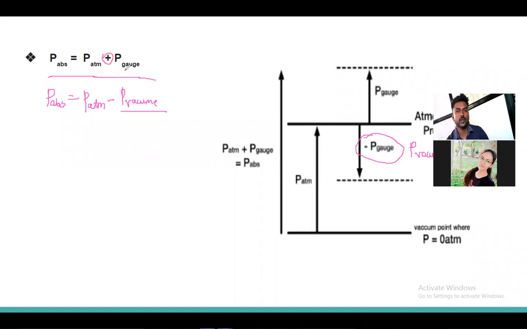Because if there is a vacuum pressure, that will be the minus gauge, so it will ultimately become a minus sign. They will ask the relation between these.